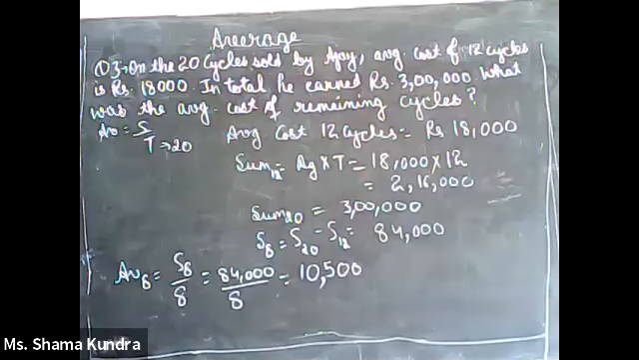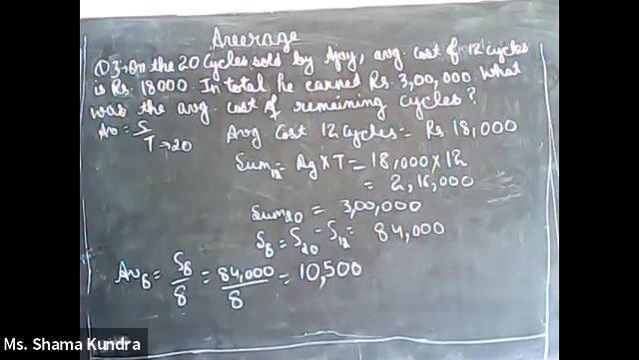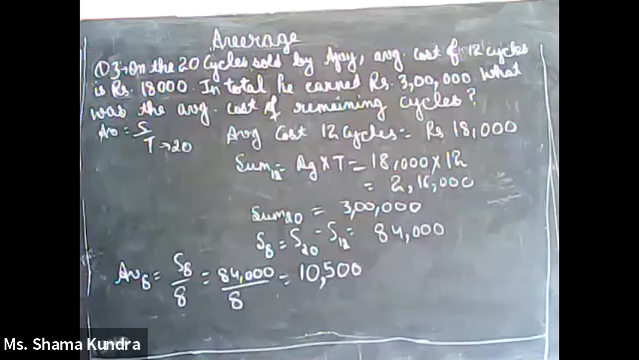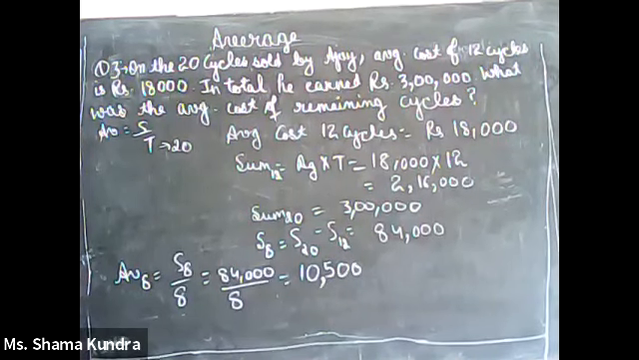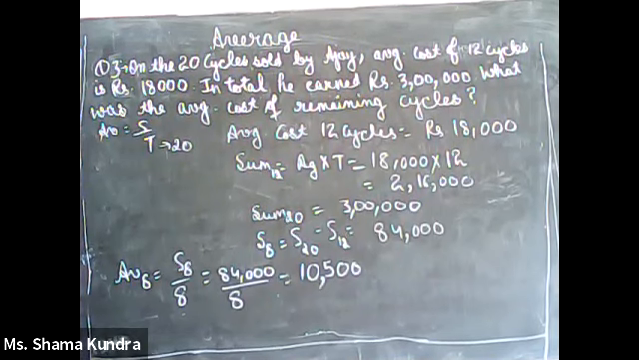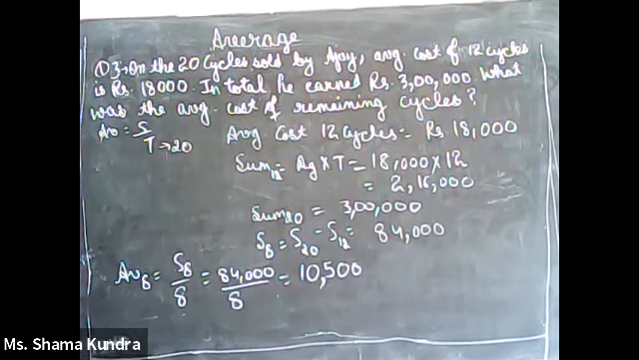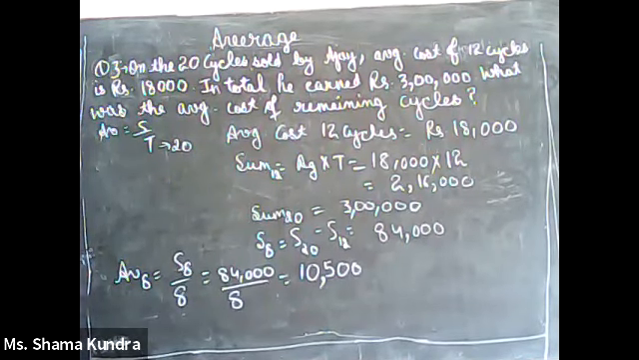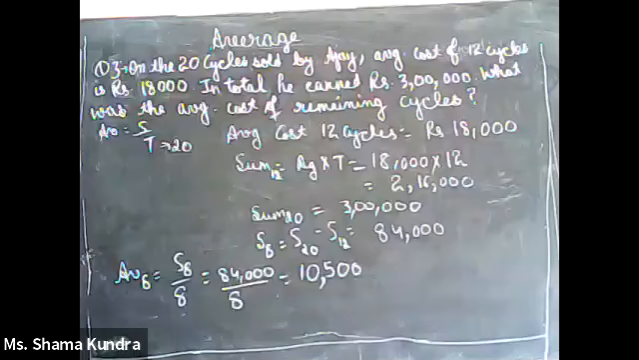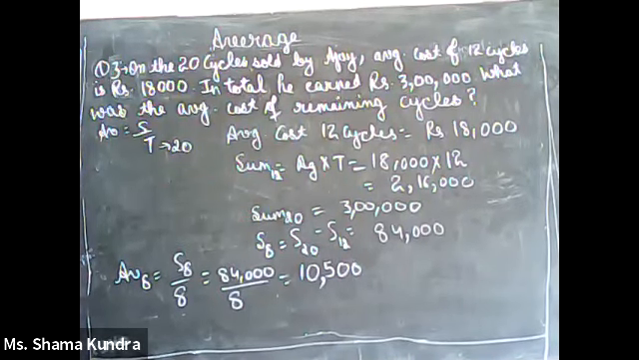We don't know that. So let us see what we know. The average price for 12 cycles is 18,000. So how much total money did Ajay earn through these 12 cycles? Very easily we can calculate. Total sum is nothing but average into total. So 18,000 into 12, it will come out to be 2,16,000 total from these 12 cycles. From 12 cycles, Ajay earned 2,16,000 rupees.